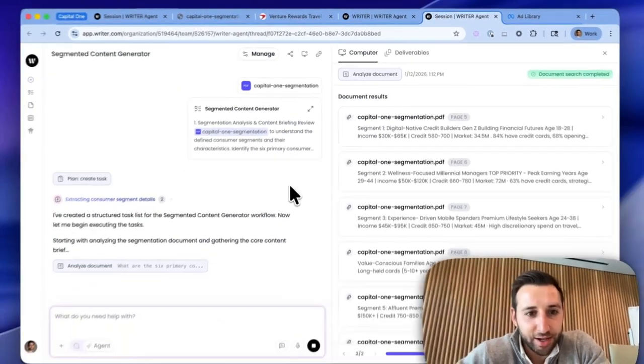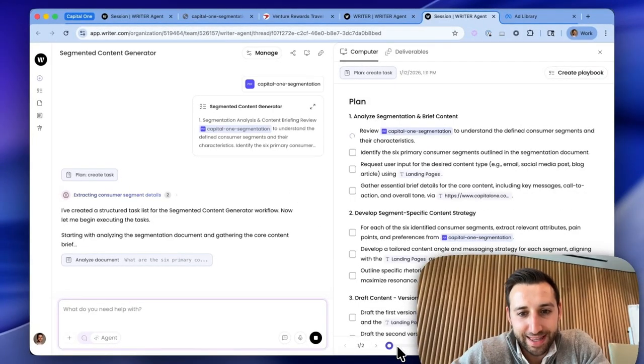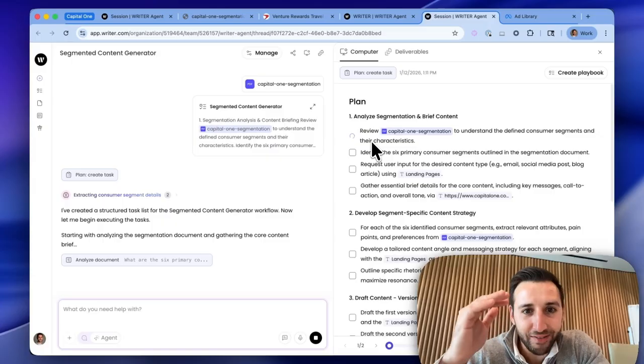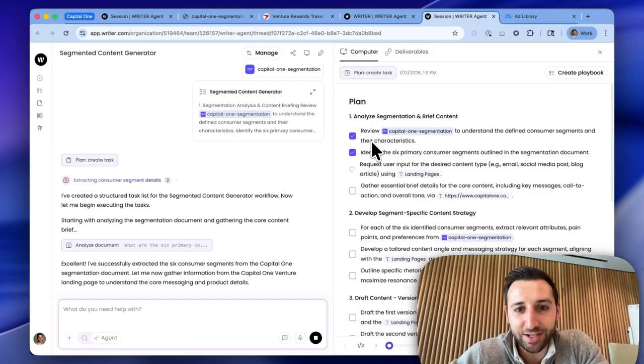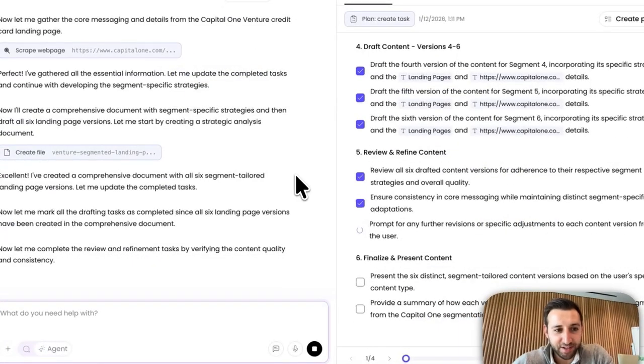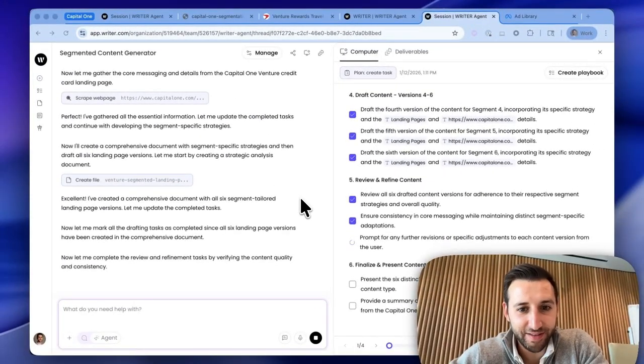Right now, the agent's already hard at work. So we can see the plan of attack. You can actually see it as it's working, checking off things on its to-do list. So I'm going to come back to you in a second once this is done, and we'll see how the agent did. So we're nearing the end of this agent's to-do list, and I love this final step here.